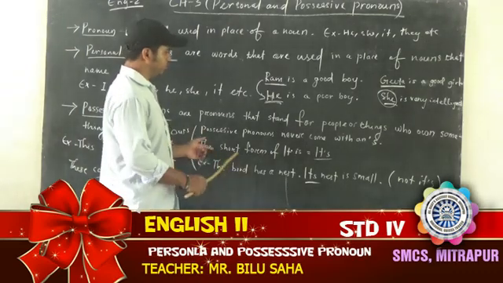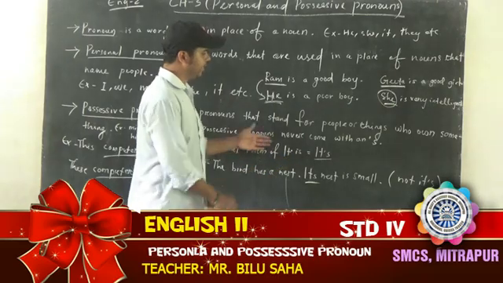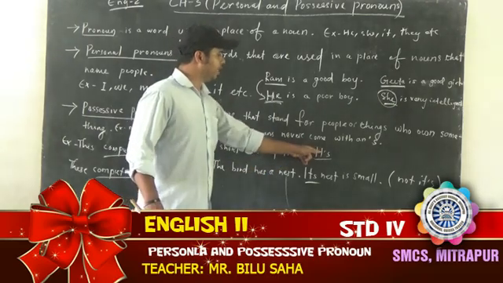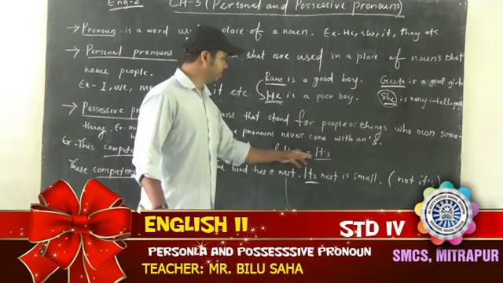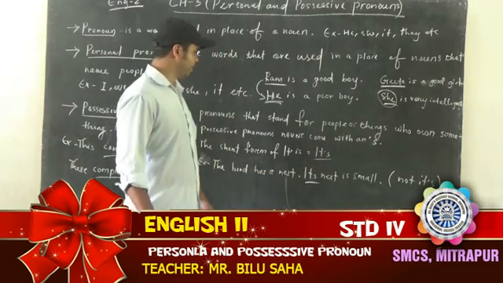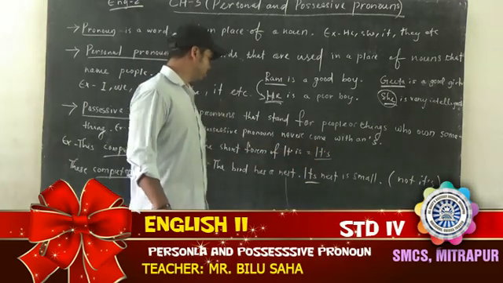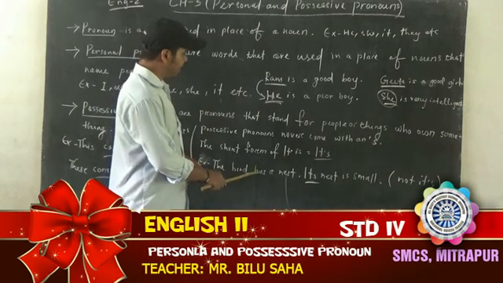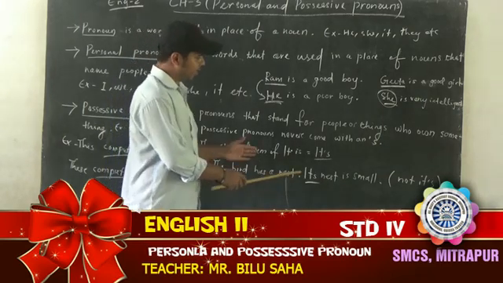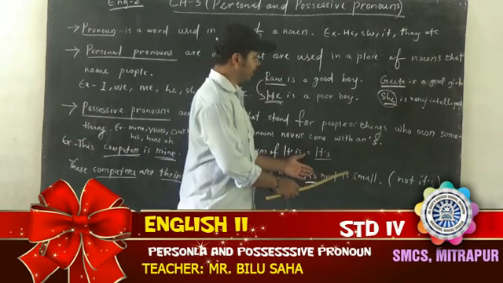See the short form in one example I have written here. The short form of it is, is it's. Here it apostrophe s means it is. One more example: The bird has a nest. Its nest is small.